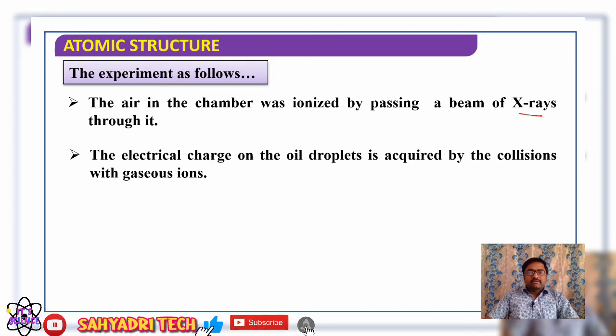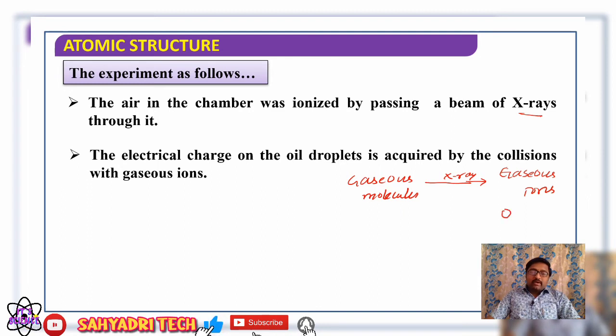So what happens? Whatever gaseous molecules are present, when X-rays are passed, what happens? Gaseous molecules are converted into gaseous ions. Earlier there will be molecules, but when X-rays are passed through that chamber, gaseous molecules get ionized, so that gaseous ions are present. Now there will be an oil droplet. Say it is considered an oil droplet.